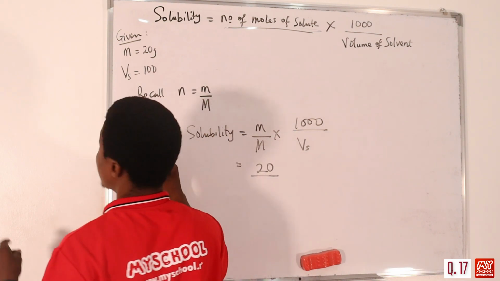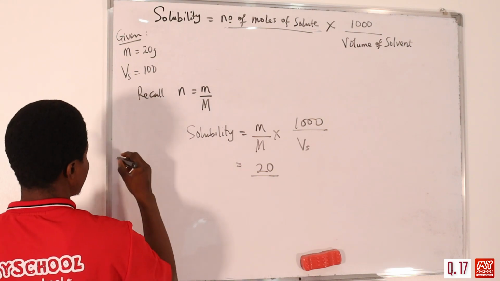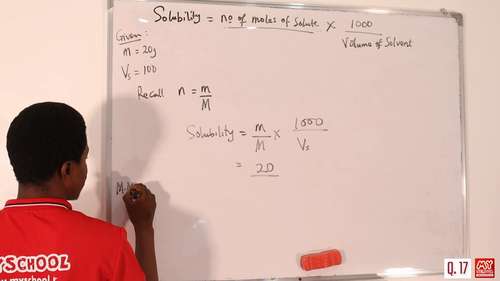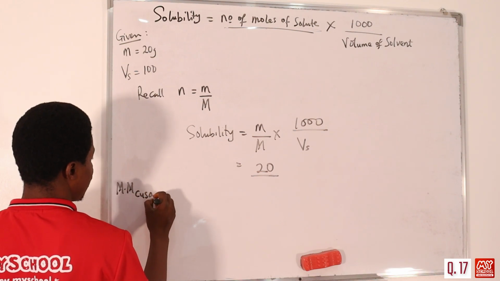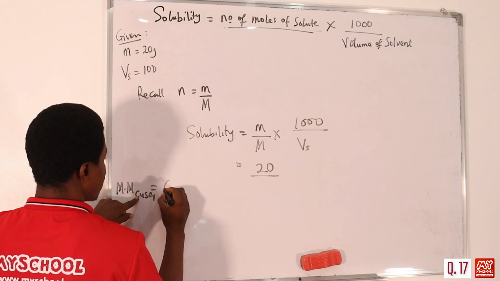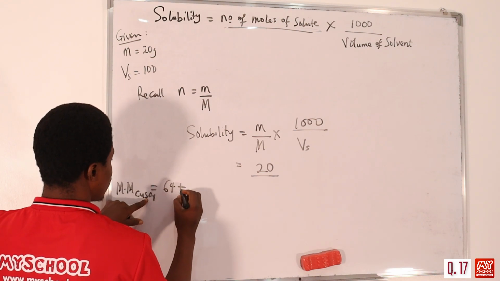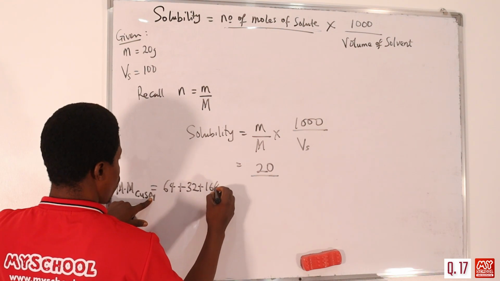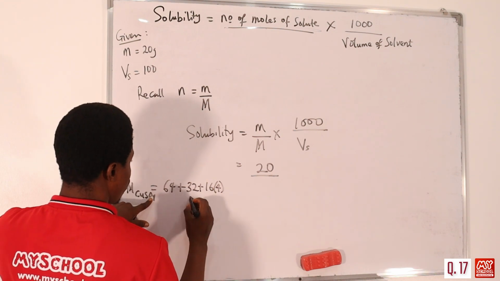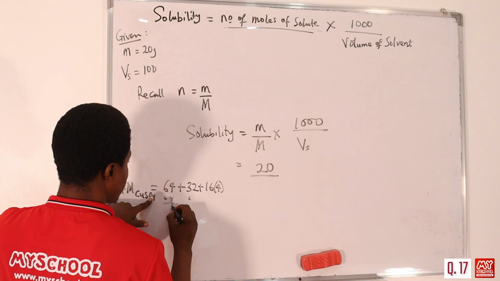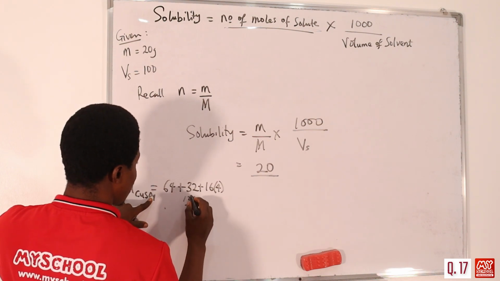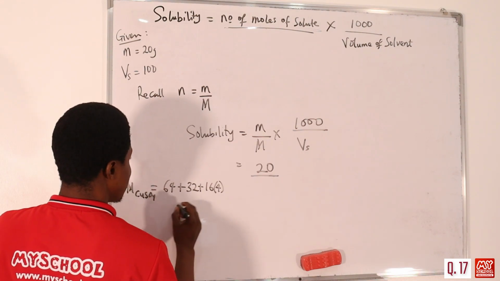So molar mass of copper sulfate, let's quickly calculate that. Copper sulfate is equal to copper, which is 64, is given, plus sulfur is 32, plus oxygen is 16 times 4. Of course that is 64. So 64 plus 64 gives us 128. 128 plus 32 gives us 160. So this is equal to 160.